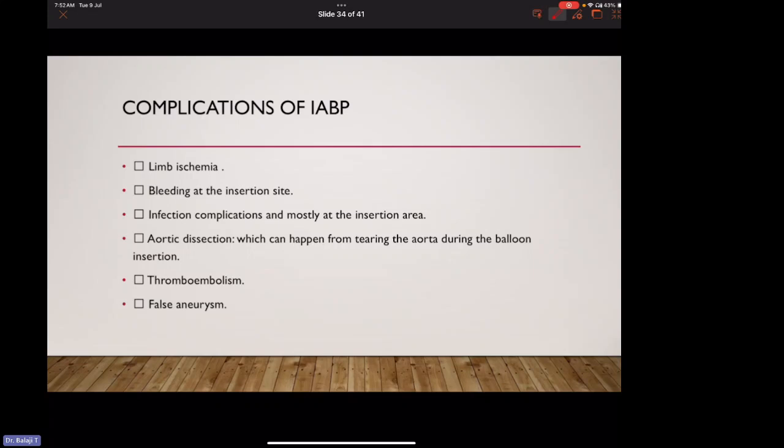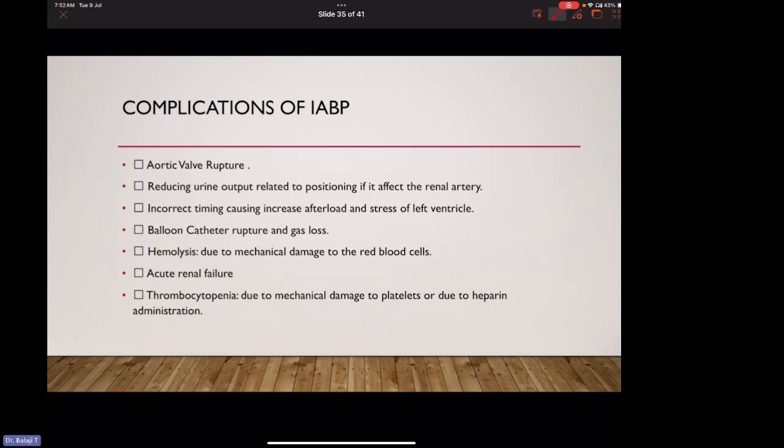Other complications include bleeding at the insertion site, infection, mostly at the insertion area, aortic dissection, which can happen from tearing of the aorta during balloon insertion, thromboembolism, false aneurysm, aortic valve rupture if it is inserted too deeply, reduced urine output if the IABP is obstructing the renal artery, incorrect timing causing increased afterload and stress on the left ventricle, balloon catheter rupture and gas loss, hemolysis due to mechanical damage to red blood cells, acute renal failure, and thrombocytopenia due to mechanical damage to platelets or due to heparin administration.